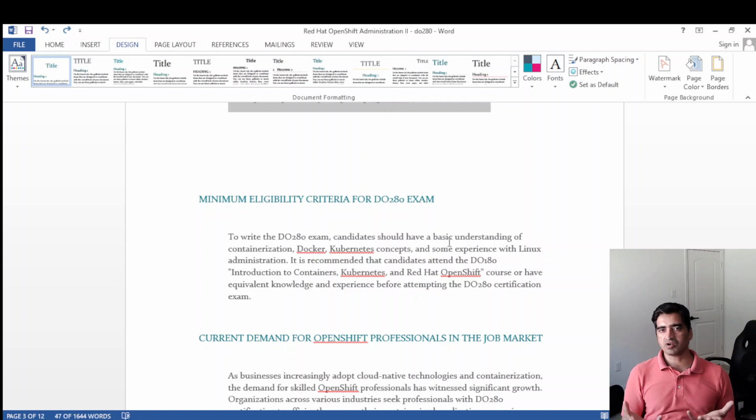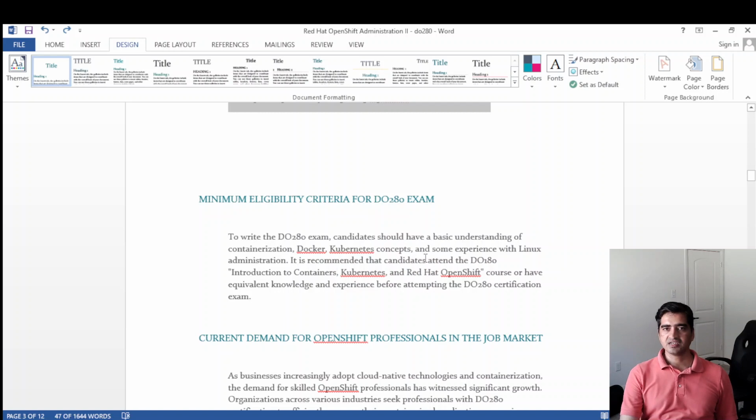So that is the basic understanding. You should have container world knowledge and a basic idea of Red Hat. If you have these two, you can appear for this exam. Now, how much is the difficulty level? Is it going to be easy or tough? We'll cover that down the line.